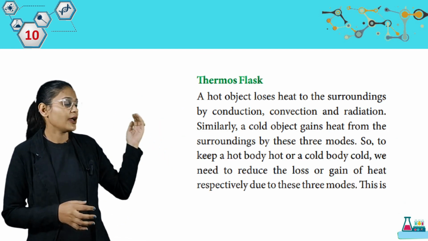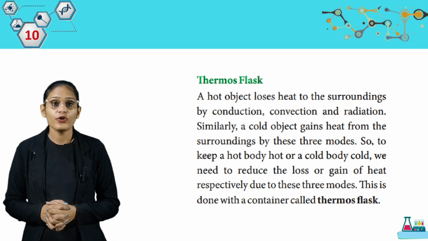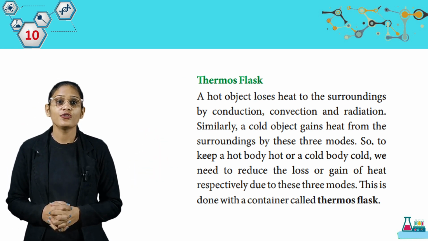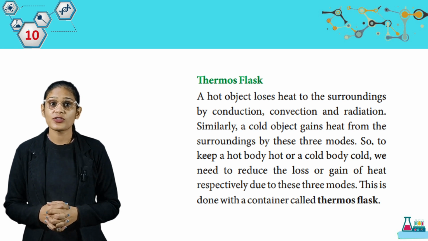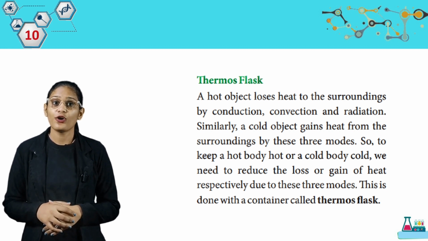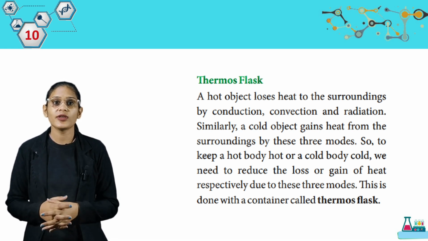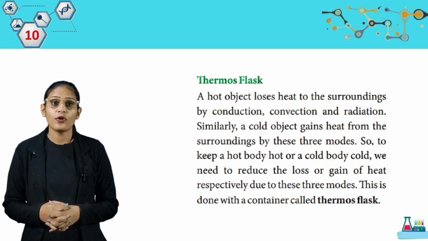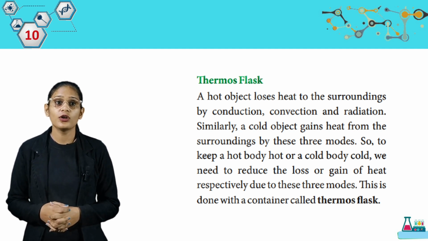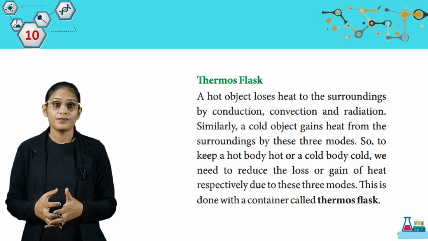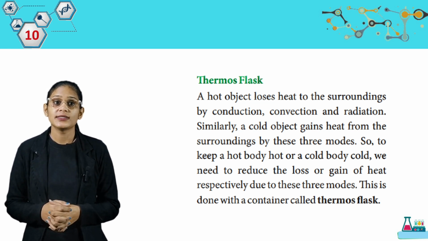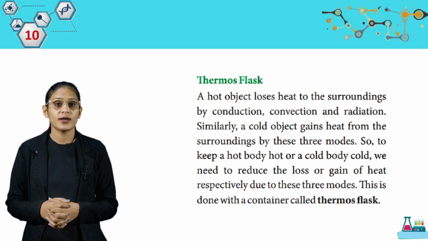Now we have thermos flask. A hot object loses heat to the surroundings by conduction, convection and radiation. Similarly, a cold object gains heat from the surrounding by these three modes. So to keep a hot body hot or a cold body cold, we need to reduce the loss or gain of heat respectively due to these three modes. This is done with a container called thermos flask.